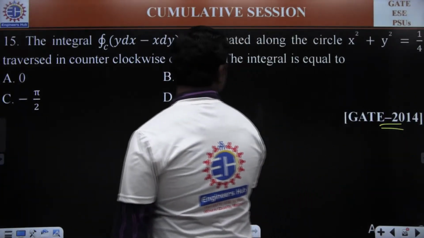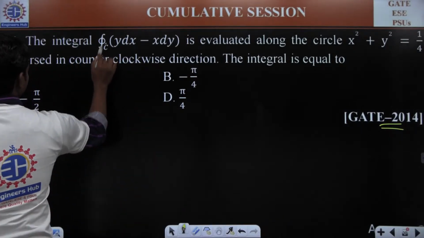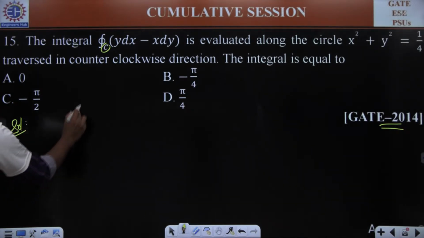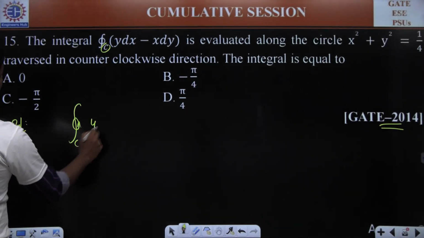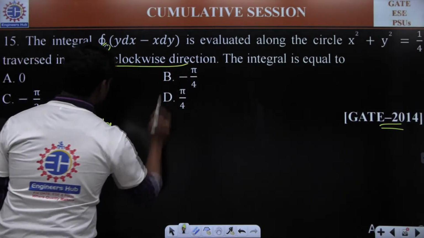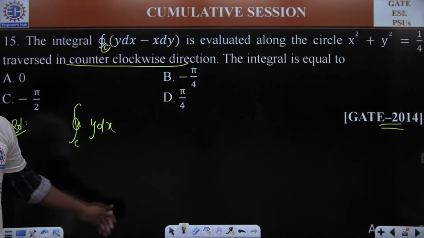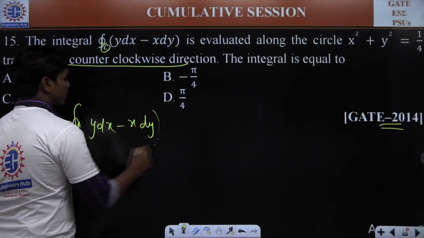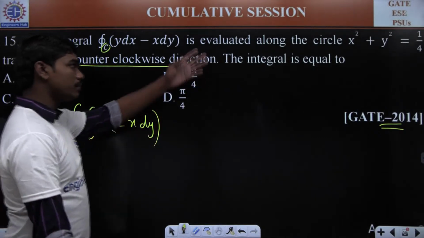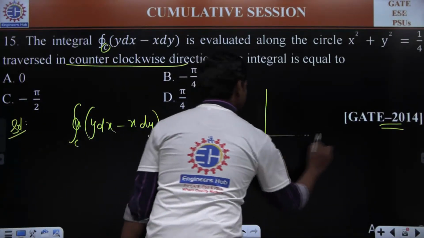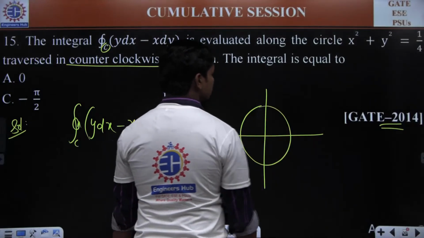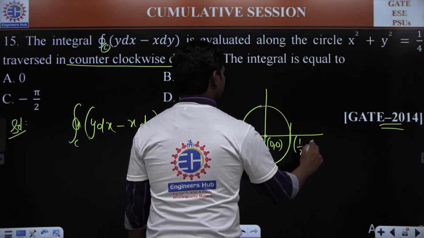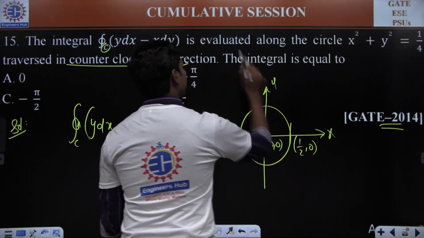They are asking you for some integral, and of course, it's a double integral, and it's a closed path involving only two variables. Let us try to solve this. They are asking you for the cyclic integral over C of y dx minus x dy, in the counterclockwise direction, which we take by default. C is nothing but a circle with center at origin and radius equal to 1 by 2. So this is the x-axis and this is the y-axis.